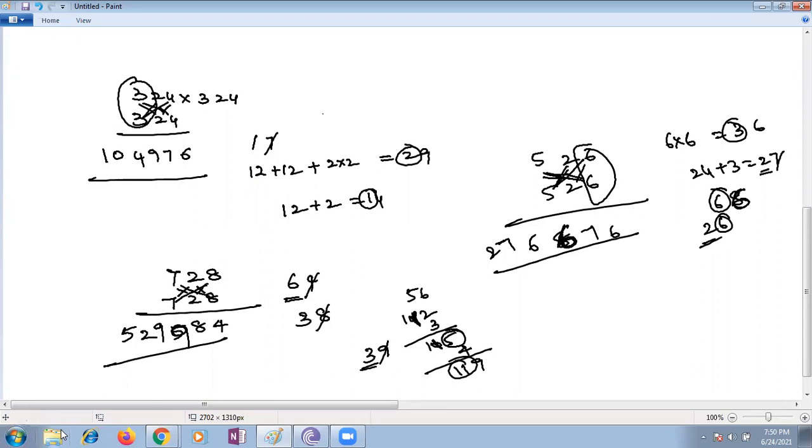Ma'am, I can do these multiplications also fast, using that trick, ma'am. Yeah, because you are practicing many times. If these students practice, they will also do it, right? Yes, children. Ma'am, I can find the answer within seconds.